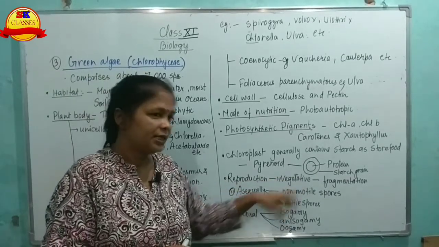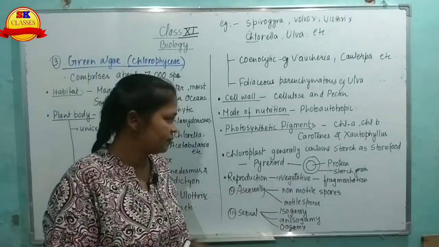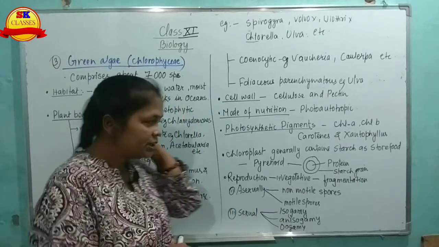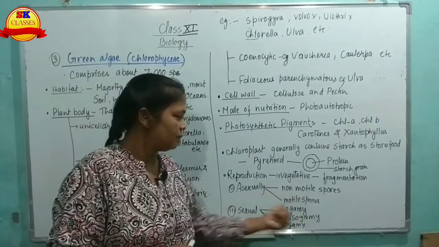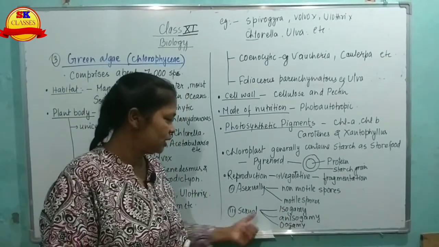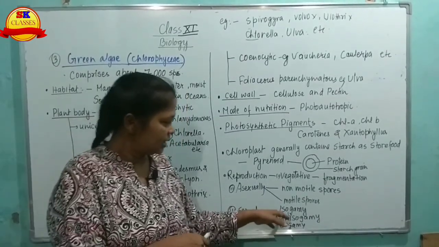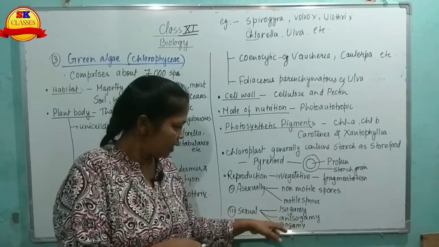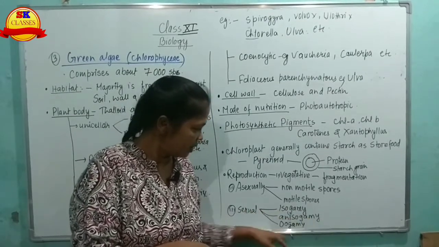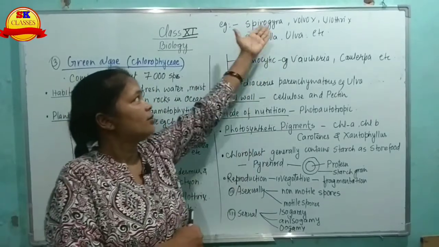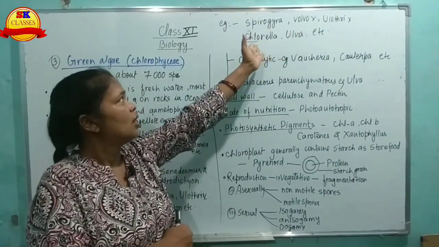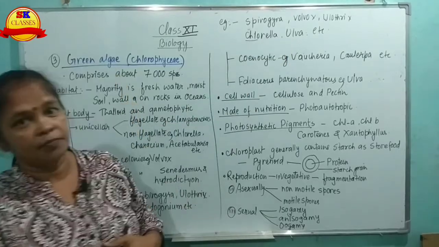Reproduction: vegetative, asexual, sexual. Vegetative by fragmentation, asexually by non-motile spores and by motile spores. Sexual reproduction can take place by isogamy, anisogamy and oogamy. Examples of green algae are Spirogyra, Volvox, Ulothrix, Chlorella and Ulva, etc.